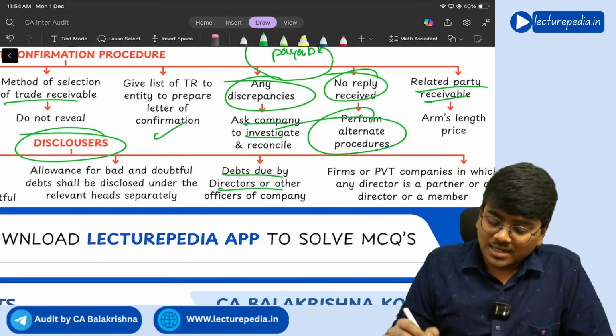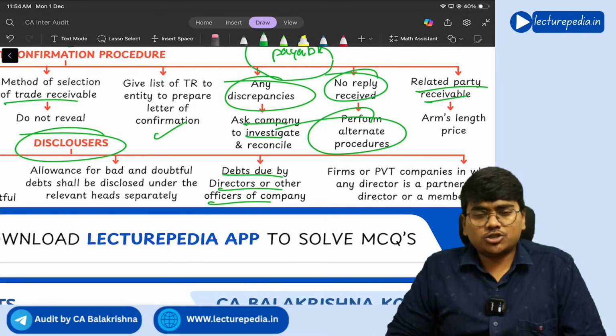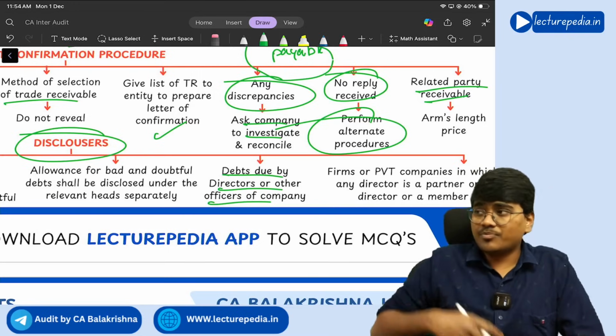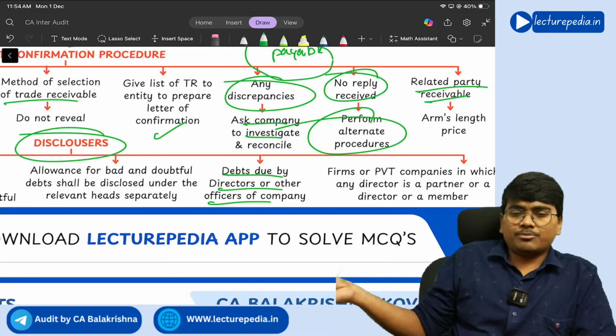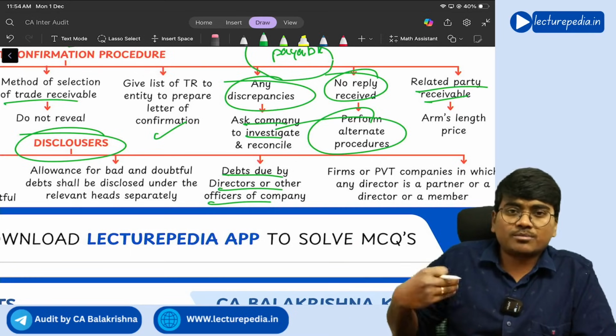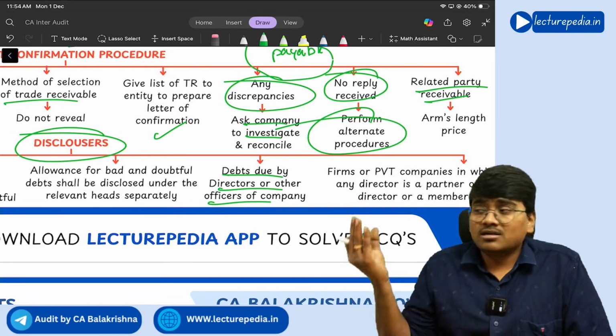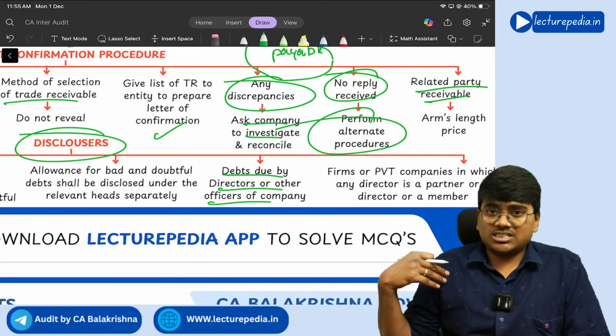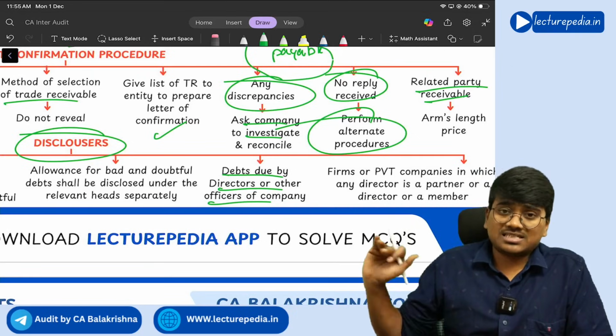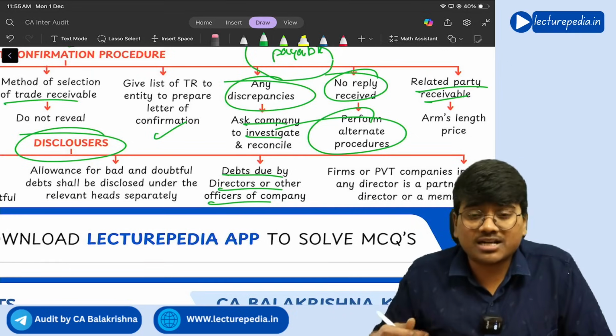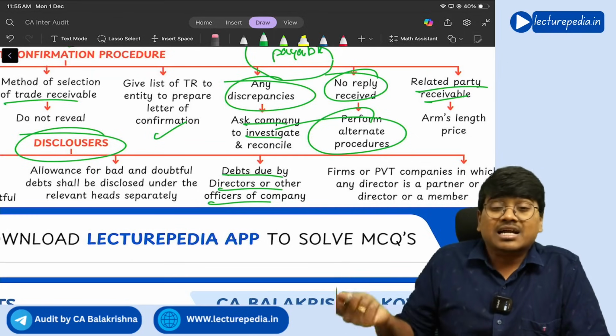And the debts due by directors or officers of the company should be disclosed separately. That means a director or any officer or employee of the company has purchased goods from the company on credit basis, and he is our trade receivable since he has purchased on credit basis. These kinds of things should be disclosed separately, where a director or officer of the company is a trade receivable of the company.